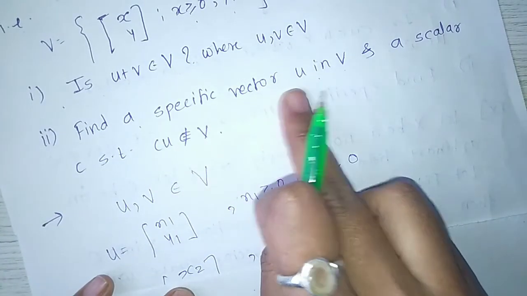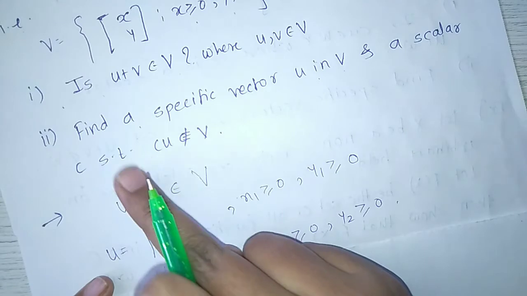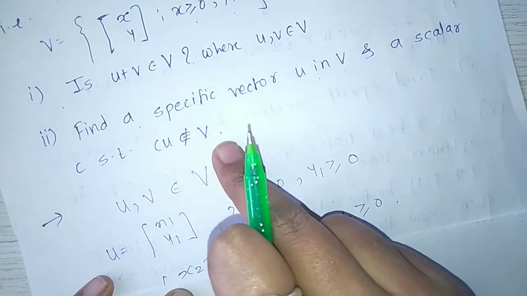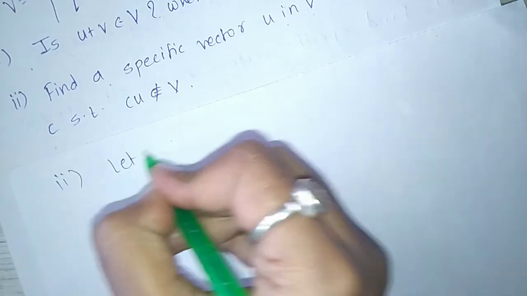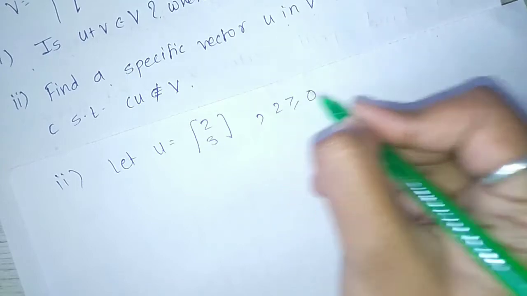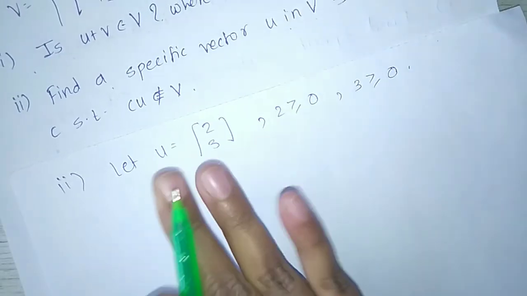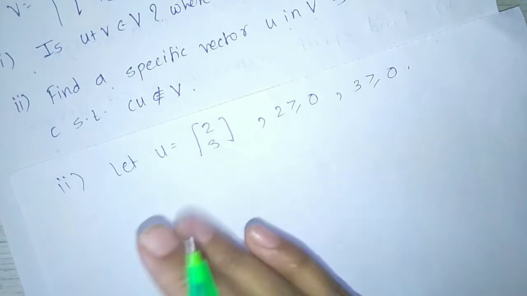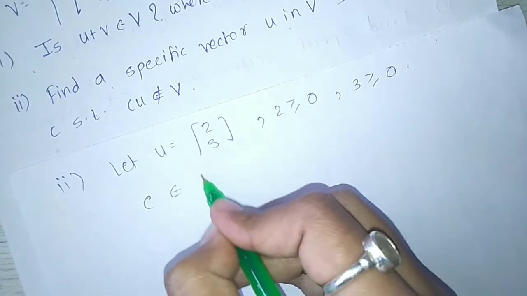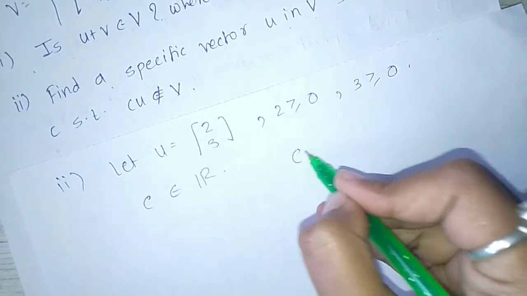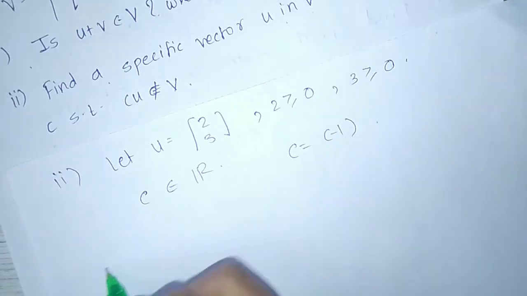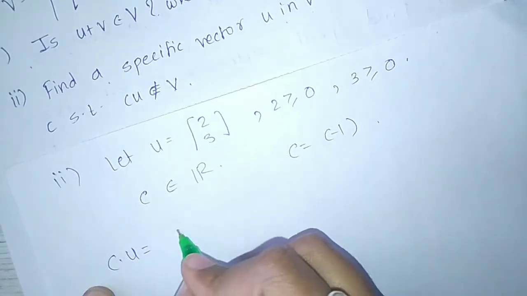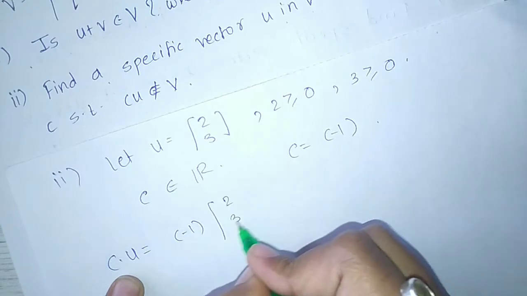Now for the second part, find a specific vector u in V and a scalar c such that c into u does not belong to V. Let u equal (2, 3). 2 is greater than or equal to 0 and 3 is greater than or equal to 0, so u belongs to capital V. Now c is a scalar, c belongs to R. Take c equal to minus 1. Now compute c into u, where c is minus 1 and u is (2, 3).